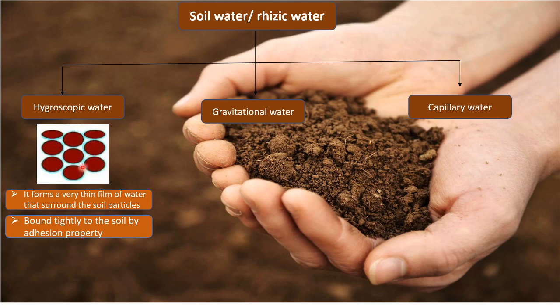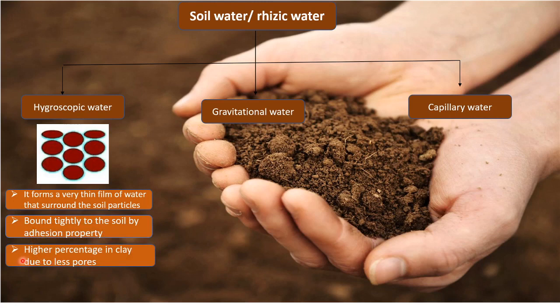Adhesion is what? When there is a force of attraction between water and any other particle, then it is called adhesion. So here is an attraction between water molecule and soil particle. So this is the adhesion property, because of which the water molecules form a thin film around the soil particles.